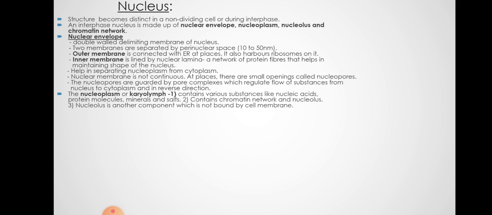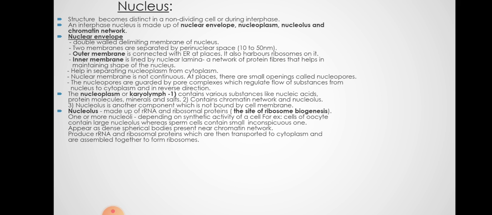Nucleolus is also there. Nucleolus is made up of ribosomal RNA and ribosomal protein. It is the site for ribosome biogenesis or synthesis. If a cell is involved in active protein synthesis, more ribosomes are required. That is why the cell has a prominent nucleolus. A cell which is not actively involved in protein synthesis may not require many ribosomes, so the nucleolus in the nucleus of such a cell is not prominent.